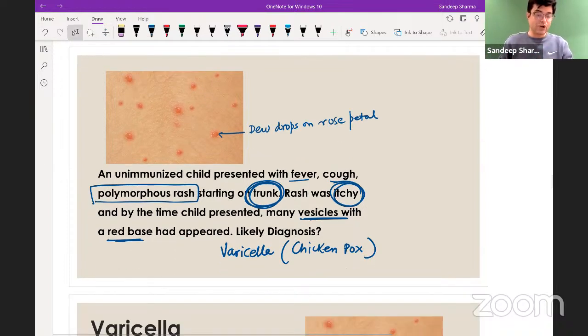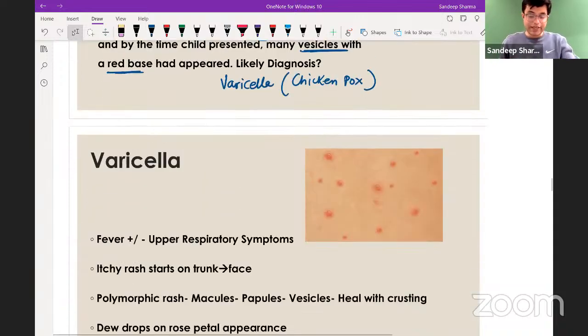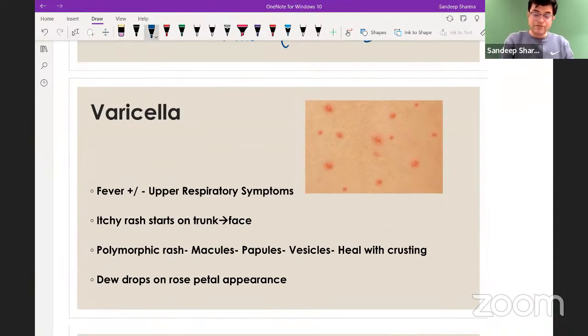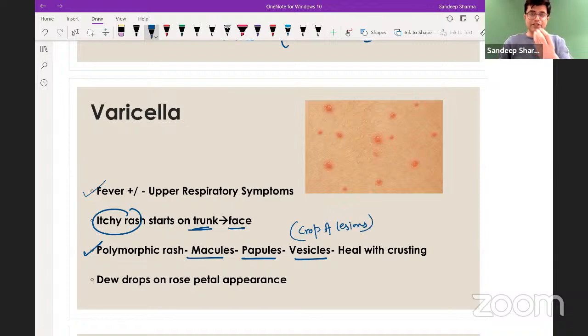So varicella or chickenpox. Regarding varicella, what are the key points you would remember? Fever with or without upper respiratory symptoms, itchy rash coming on trunk going to the face, polymorphic rash: macule, papule, vesicle, and crops of lesions happen. Crop means many lesions come at once. And when the patient presents to the doctor, all types of lesions are present, but vesicles are the predominant lesion, and these vesicles heal with crusting. And the vesicles tend to give a dewdrop on rose petal appearance.